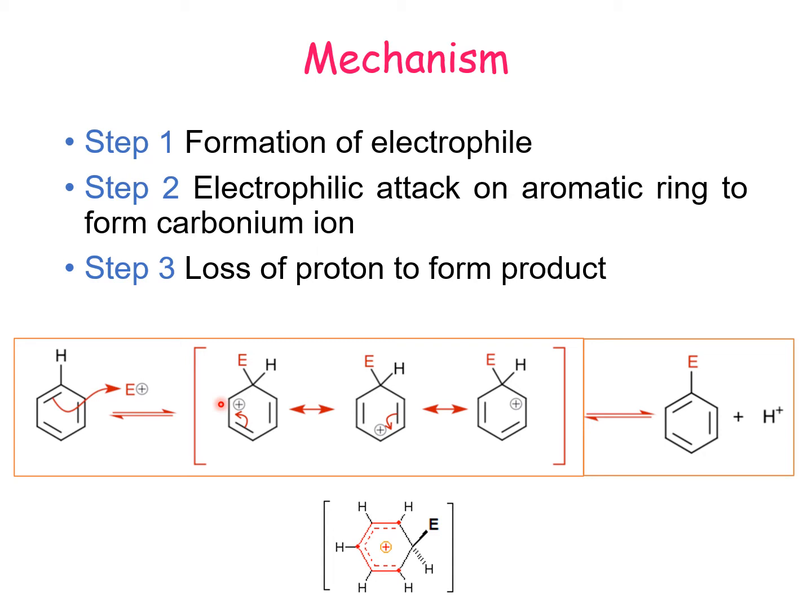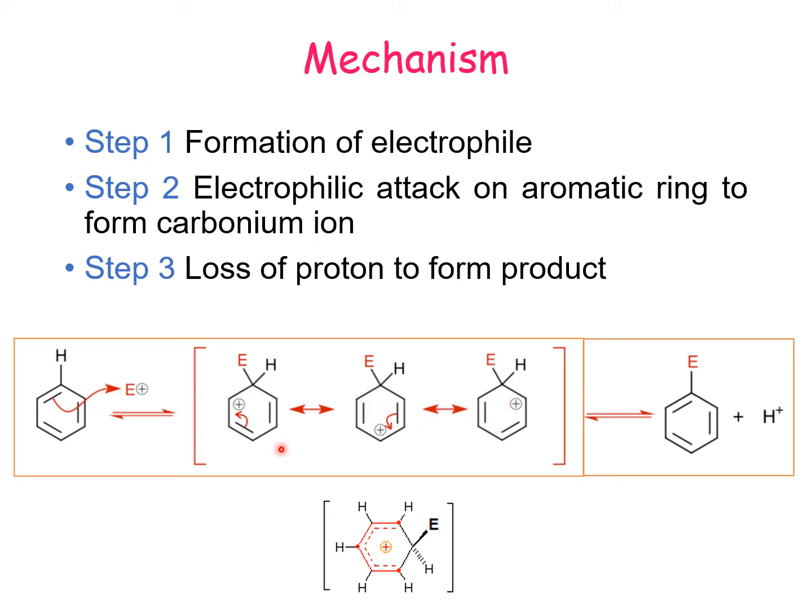Because one of the carbons from the ring is deficient, neighboring pi electrons can immediately shift, so that this positive charge is uniformly distributed throughout this ring.